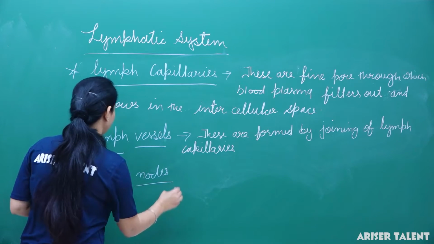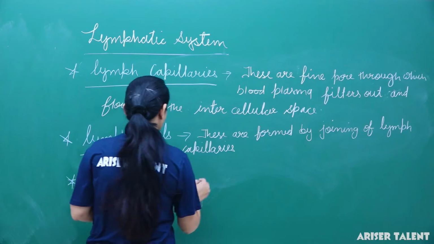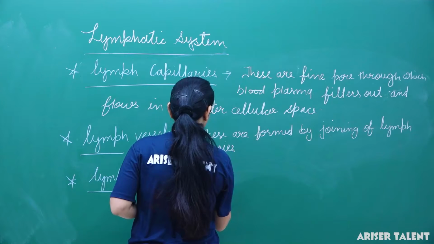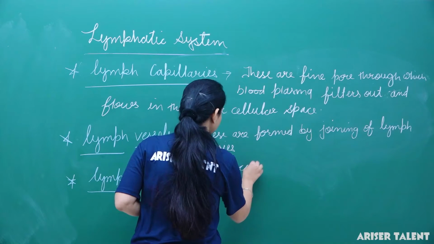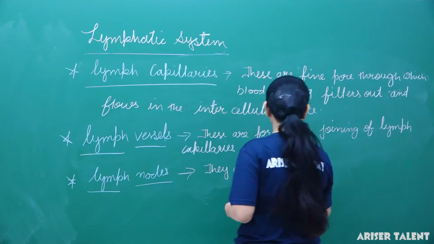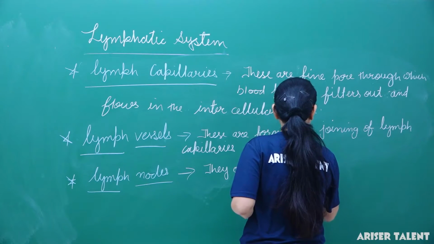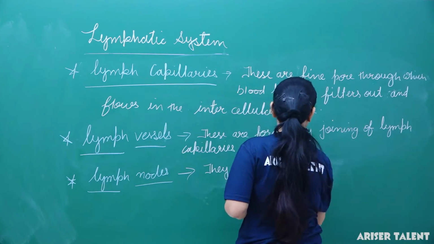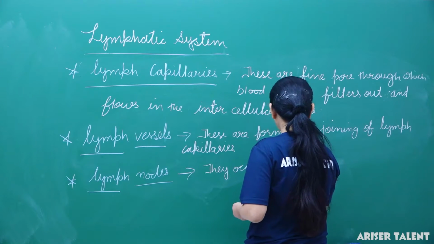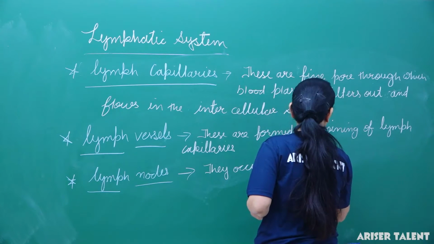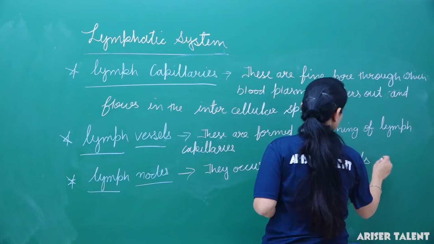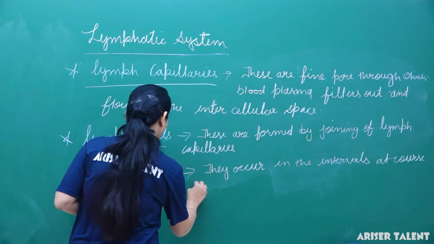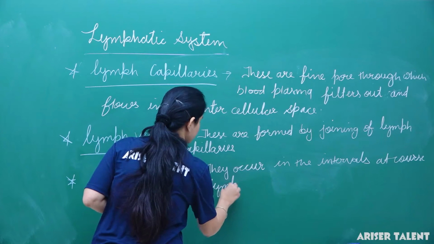So what are these lymph nodes? Generally, lymph nodes occur at intervals in the course of lymphatic vessels.